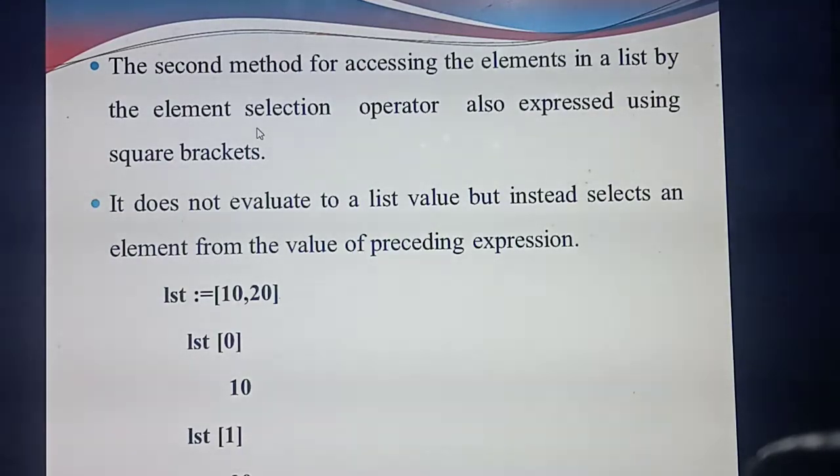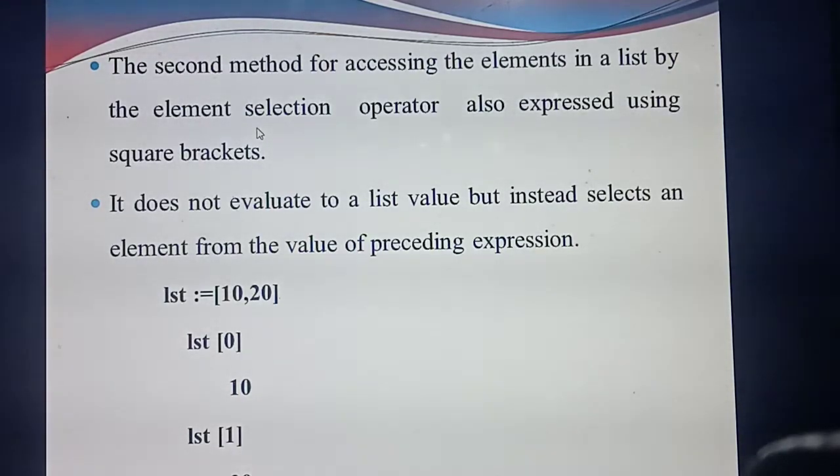So what's the index value of 10 now? 0. What's the index value of 20 now? 1. How do you access or call the elements? With the name of the list followed by the index value. What's the name of the list now? LST. So LST of 0 means what answer will you get? The 0th index place is 10. LST of 1 means the value in place 1, which is 20. Understood?